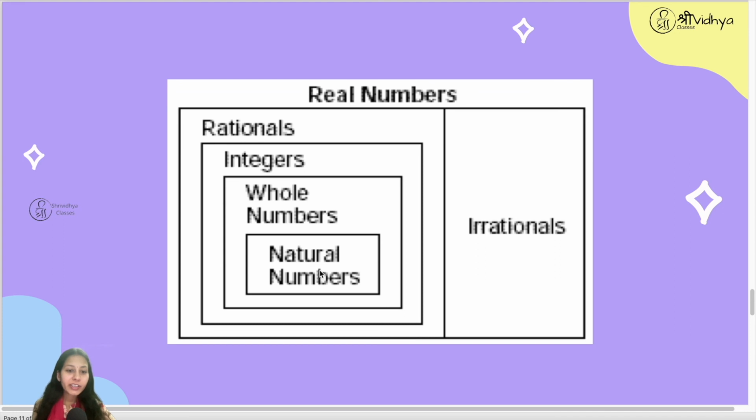So you can see here natural numbers are included in whole numbers, which are included in integers, which are included in rational numbers. So all these integers, whole and natural numbers are rational only. Then we studied irrational numbers also, which are different from all these numbers. And then real numbers include all the rationals and irrationals. So in real numbers we study all the numbers which exist, which make sense.